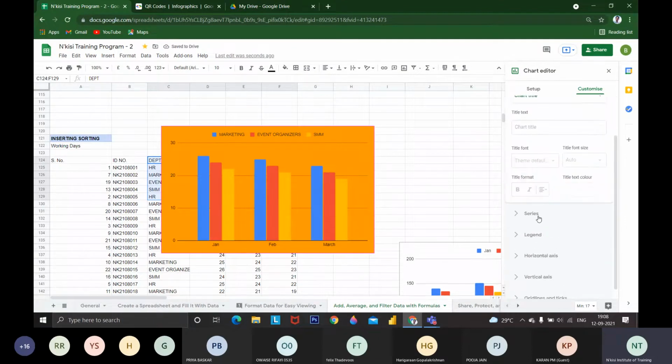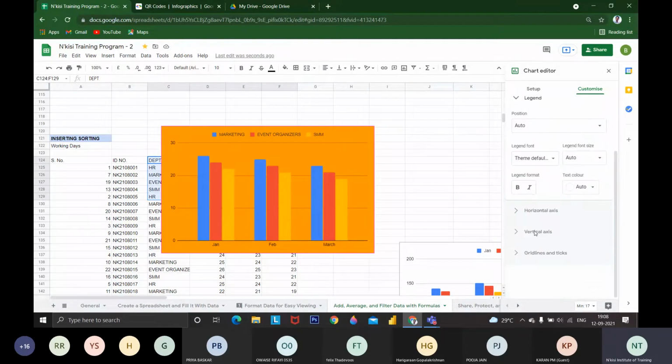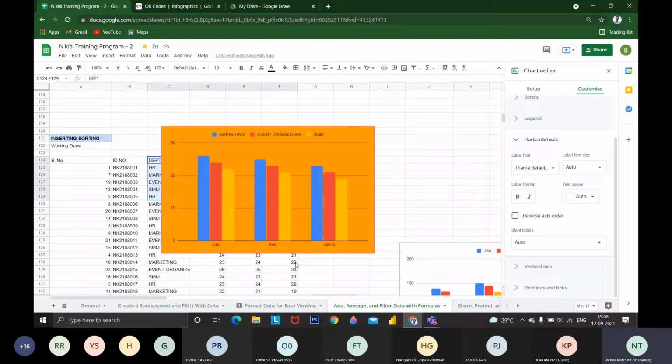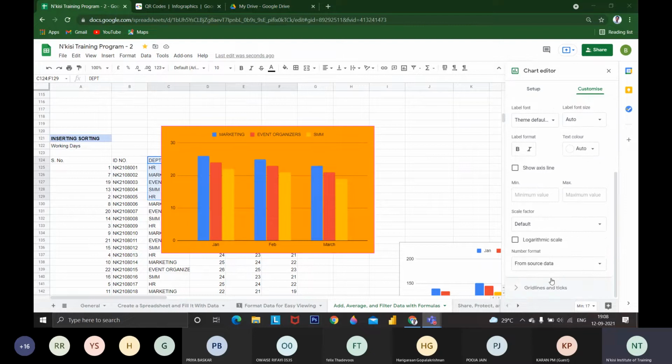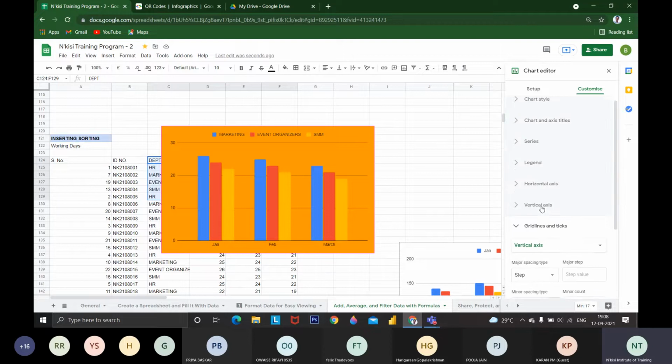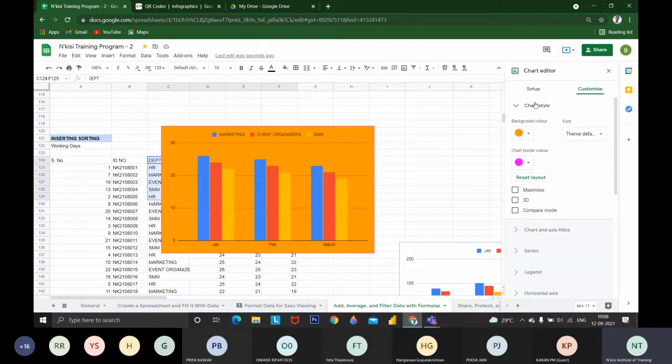Whatever functions you wish to see, series and legends, title, x-axis titles, you can give here. You can give this as month, and this as count of employees working. You can do everything using these options. If you want grid lines, you can remove them. If you want any other changes, you can make them. This is the chart editor options available.